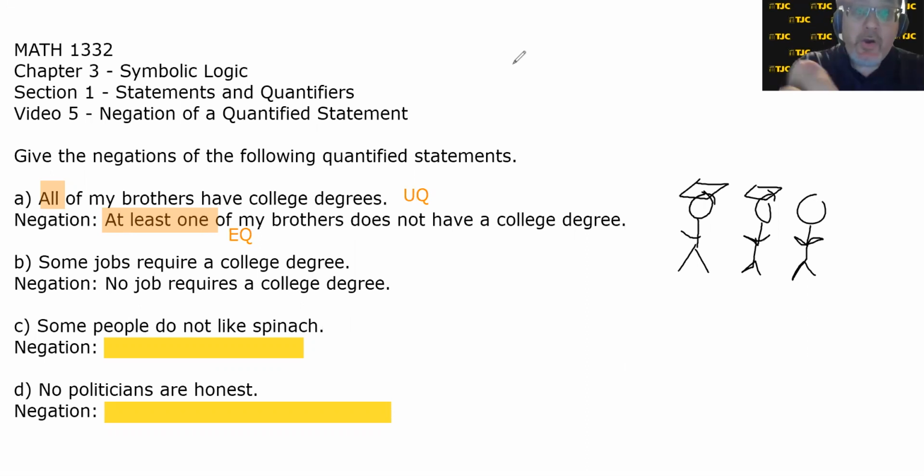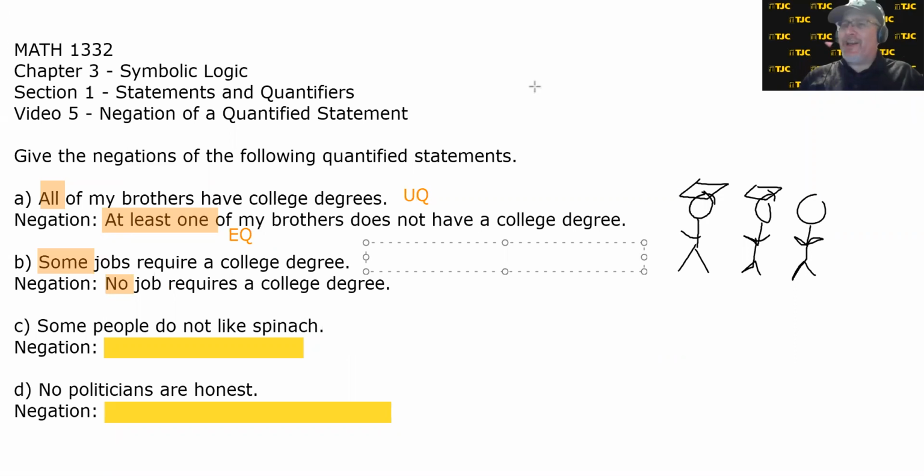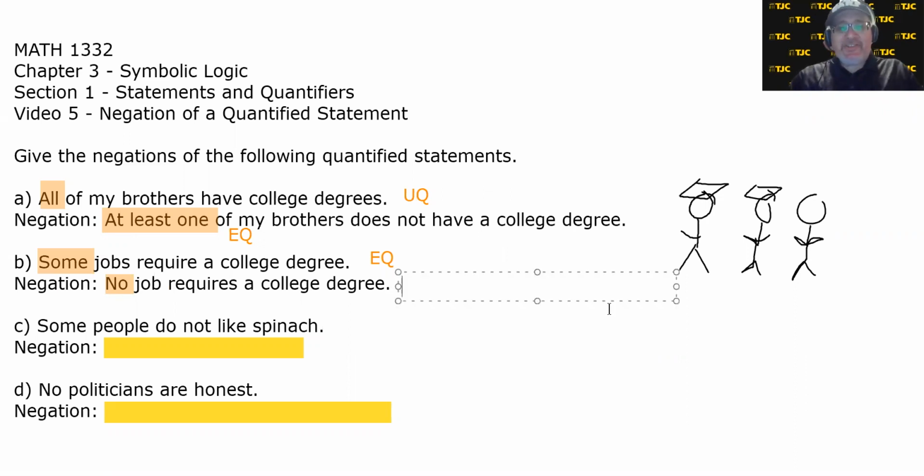a college degree. What are our quantifiers? In the original statement, it is the word some, and in the negation, it is the word no. Some, is that a universal or existential? Some is an existential quantifier because it states the existence of a job that requires a college degree. But what about no job requires a college degree? That's a universal quantifier. We're saying something about the universe of jobs. None of them require a college degree, or equivalently, all of them don't require one.